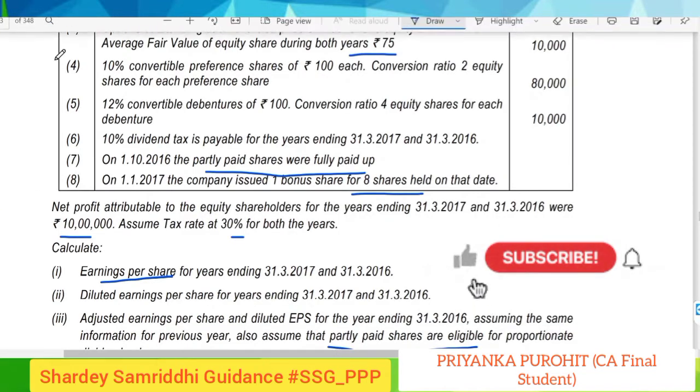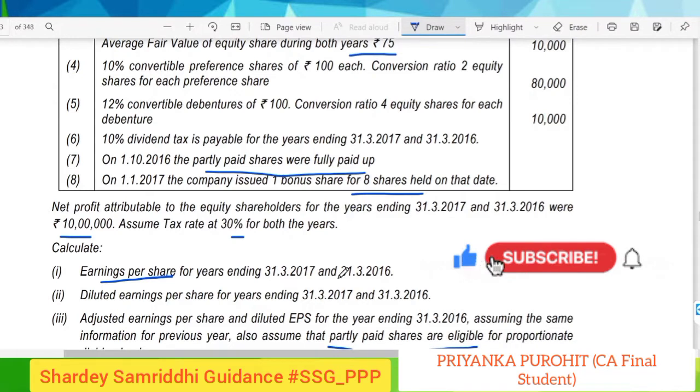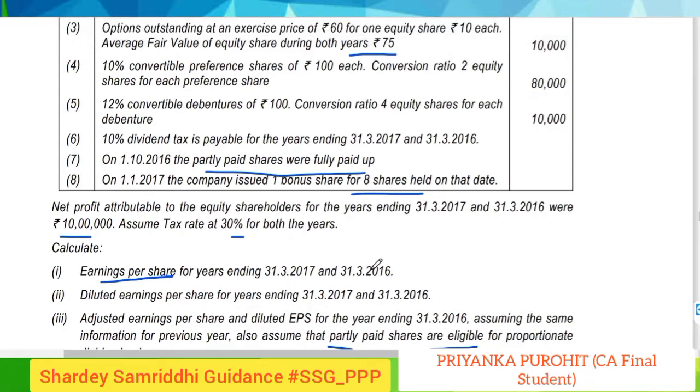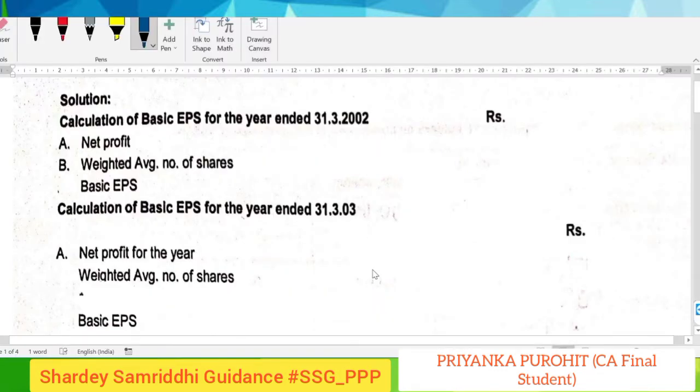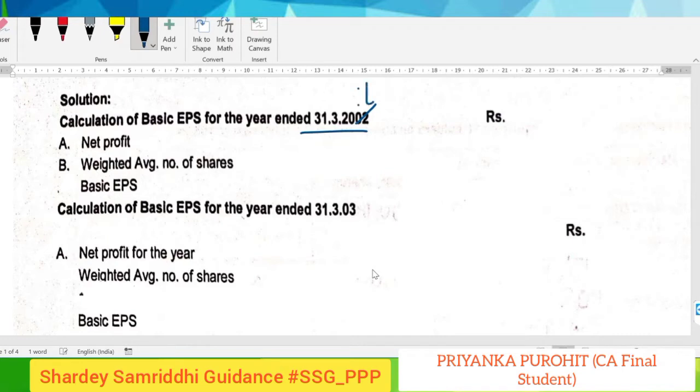The EPS for both the years. For this, we will need the numerator as well as the denominator. Numerator will be the net profit attributable to the equity shareholders, which is given as 10 lakhs, and the denominator we have to calculate as the weighted average number of shares. So let us look into the format first. Here the format is given. Please ignore the year, because consider 2002 as 16 and 2013 as 17, that is the first year as well as the second year. Please make this correction in your sheet if you have this.